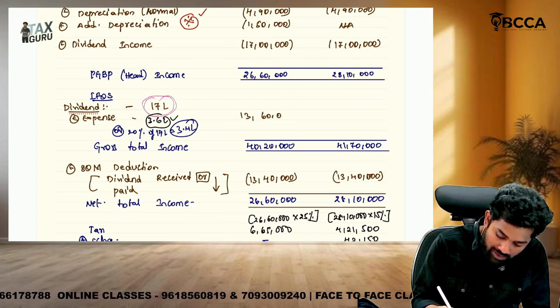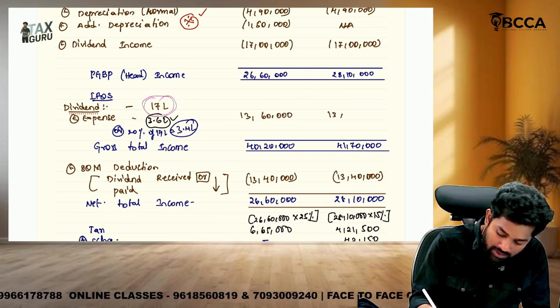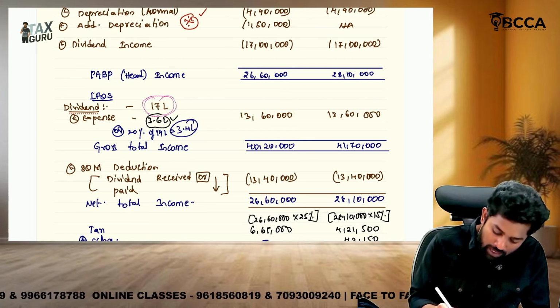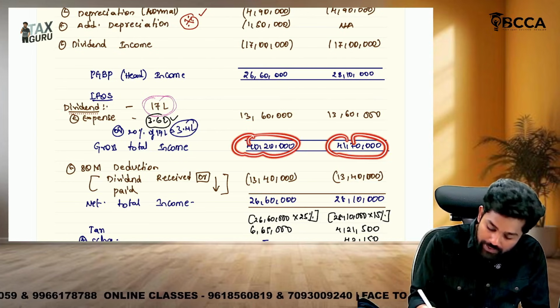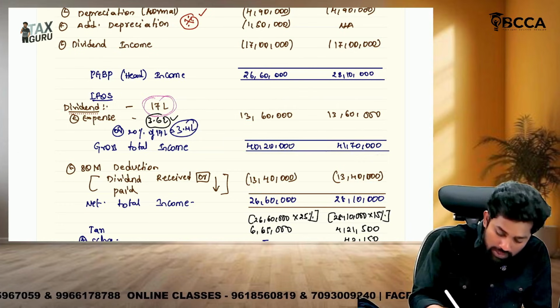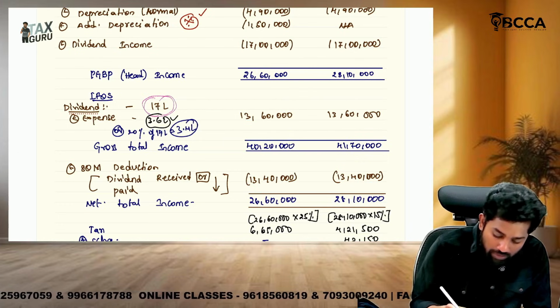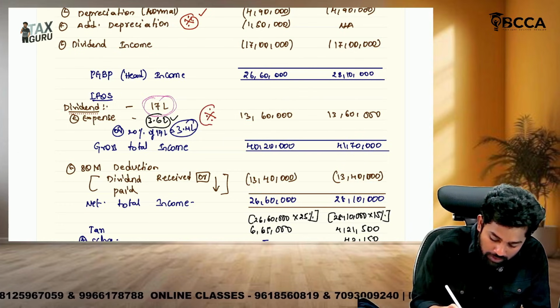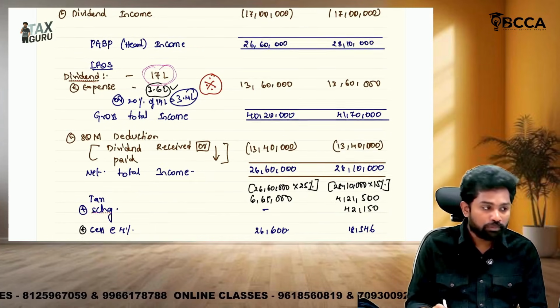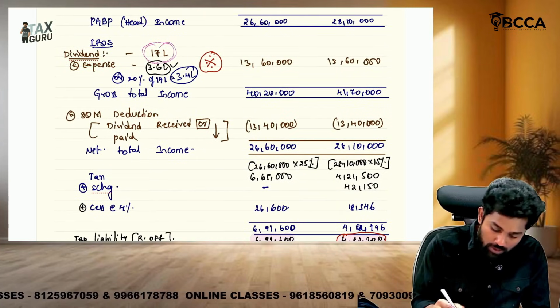13 lakh 60,000, and here also 13 lakh 60,000. Okay. The gross total income, correct only, sir. If you added this, gross total income is 40 lakh 20,000, and here it is 41 lakh 70,000. Okay, so this dividend point is the crucial point where many will miss that 20% expense. So additional depreciation, then this dividend point, then you got gross total income, done.